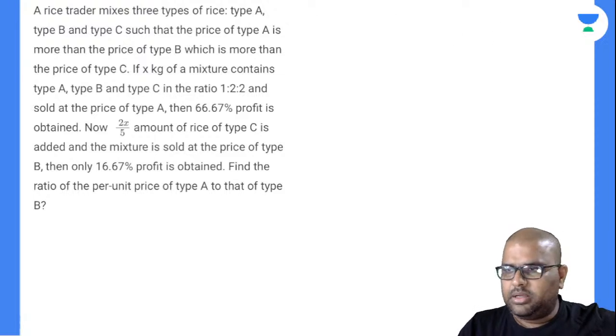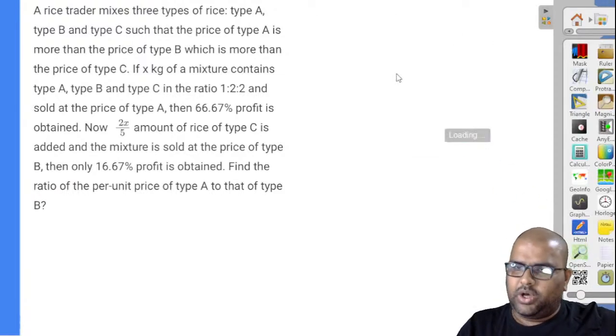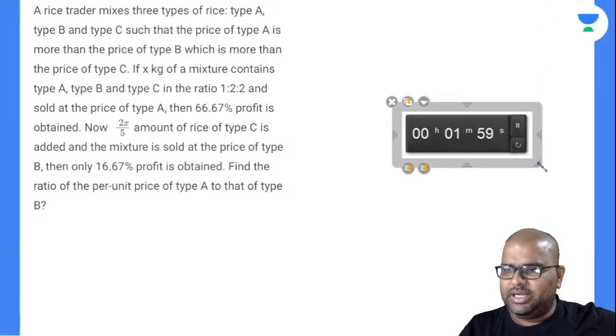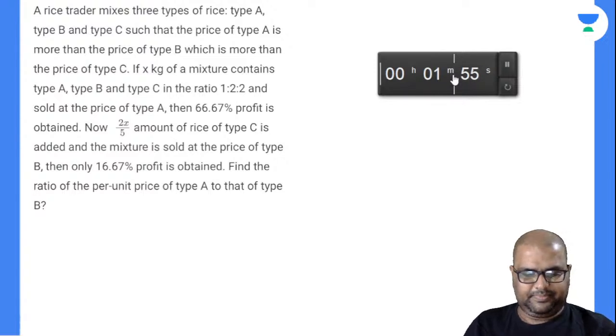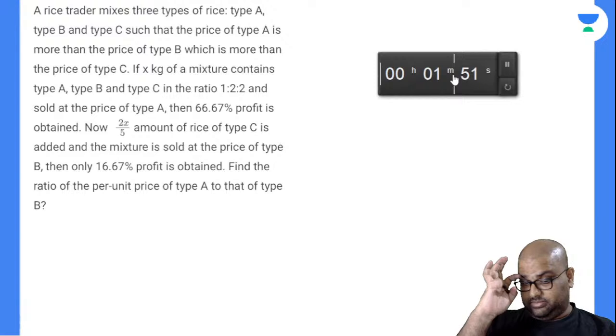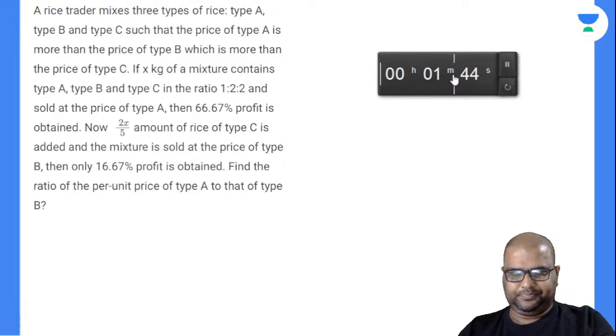I'll be giving you 2 minutes for this. At least try to write down the equations. Solving, let us see, right? Those who are fast can solve it very, very easily. So at least try to frame the equations perfectly. Try to frame the equations. We'll be dealing only 3 questions, man. Don't worry about that.